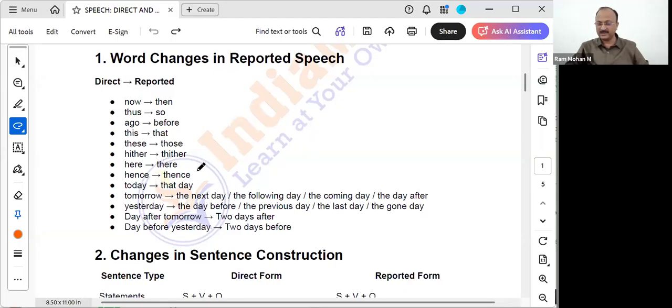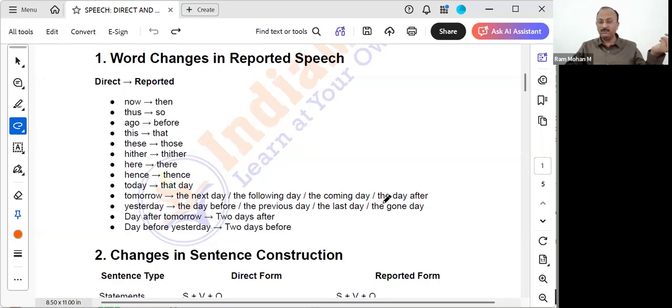Hence, thence. Today, when I say it will get converted to that day, because always the reported speech will be in the past tense. The reported part also will get converted to the past tense only. So that day it will become. Tomorrow it will become the next day, the following day, the coming day, or the day after, like that. And yesterday will become the day before, or the previous day, the last day.